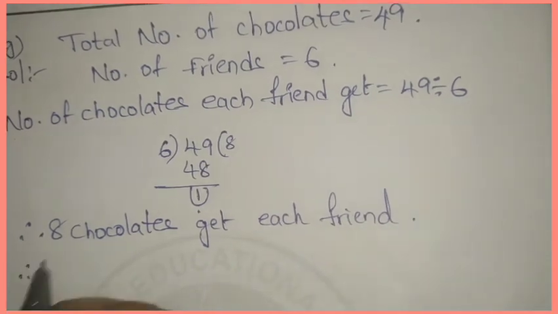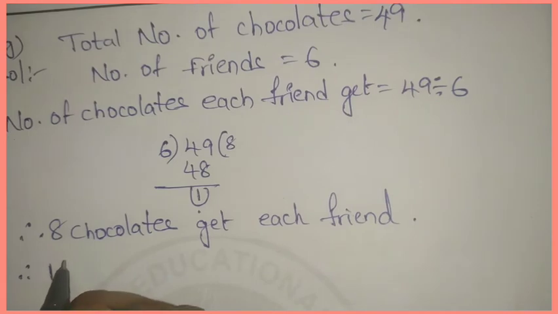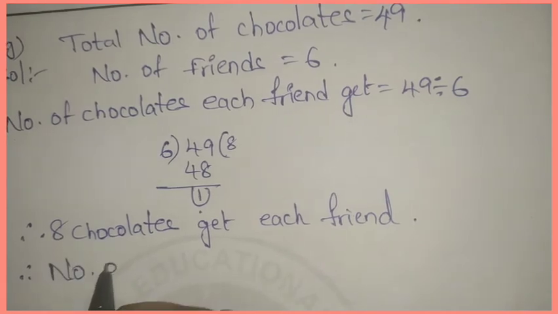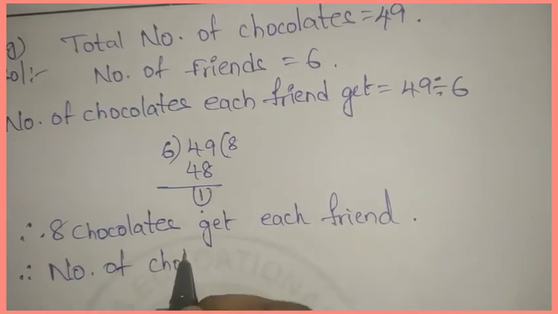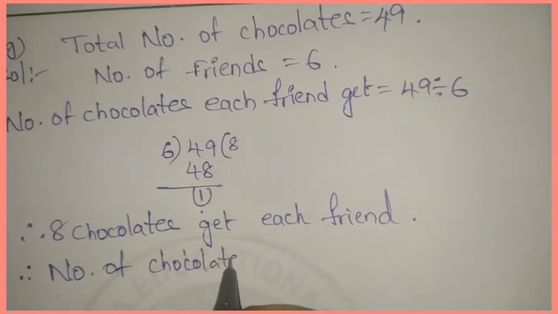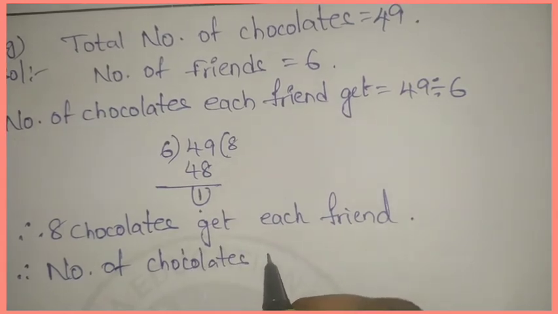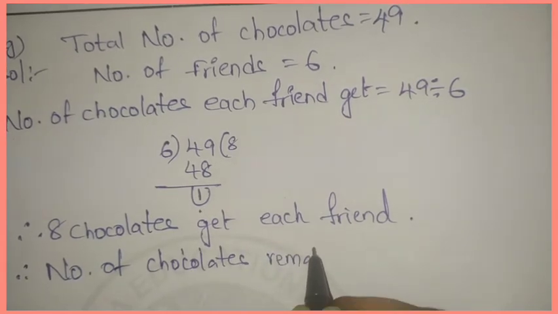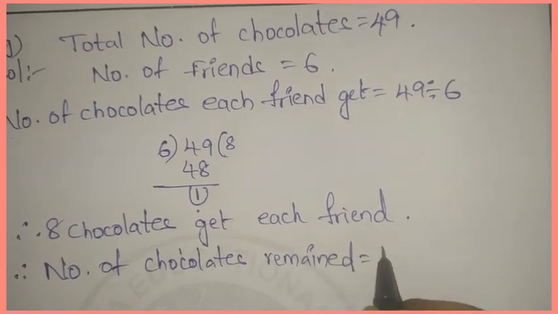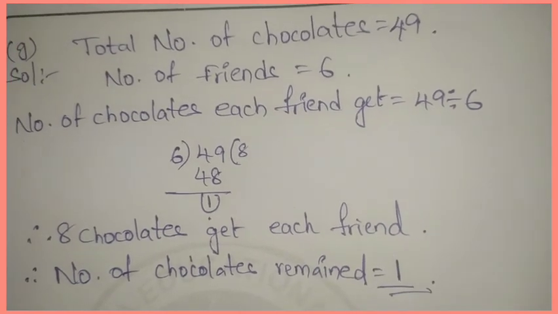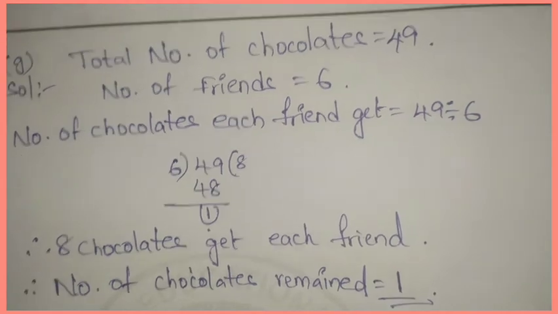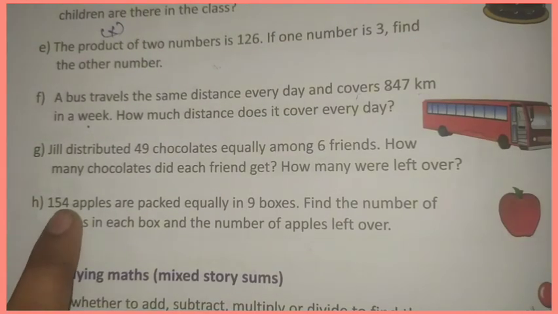Next, one chocolate, number of chocolates remaining. We'll write number of chocolates remained equal to 1. Okay, this is G answer. Now look at H question.